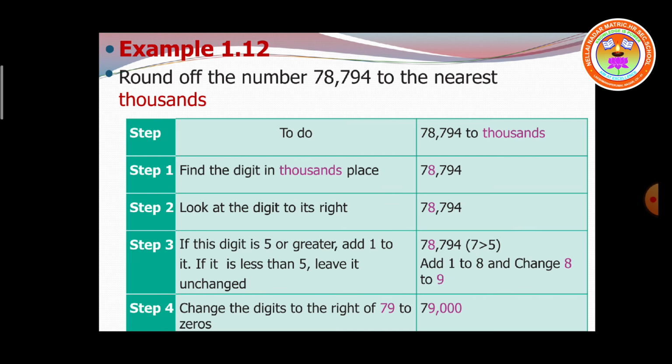So here 8 plus 1 you will get 9, and step 4, make the other digits on the right hand side zeros. So what will be the answer here? 79,000. Is it clear? Just go through this problem.